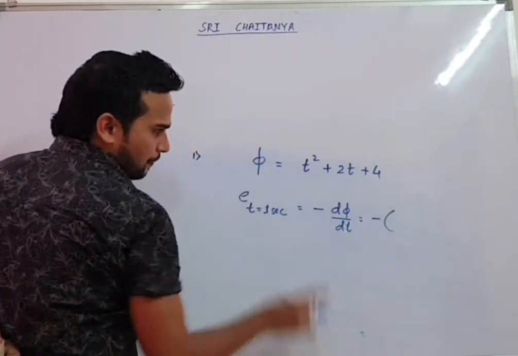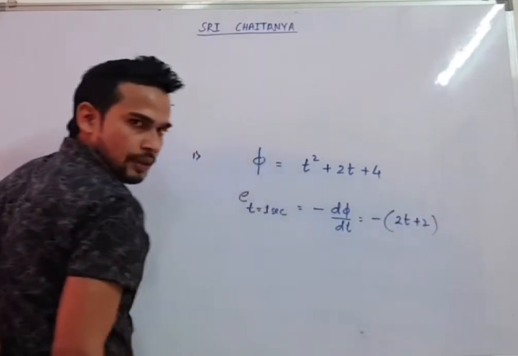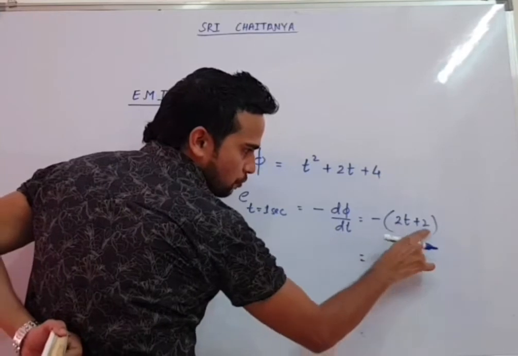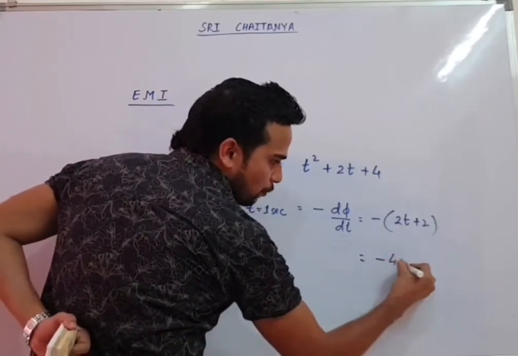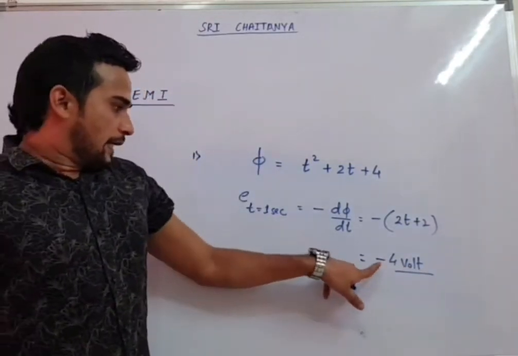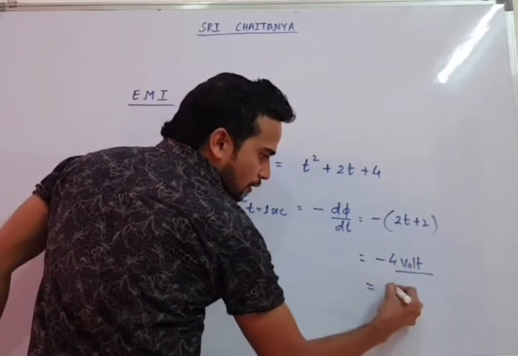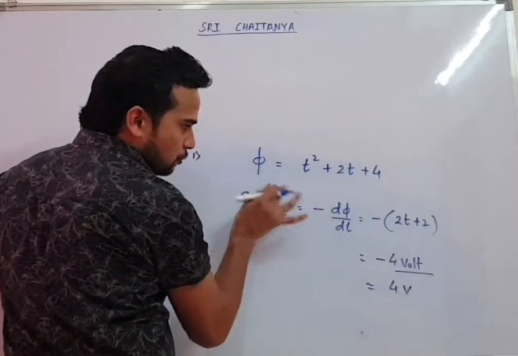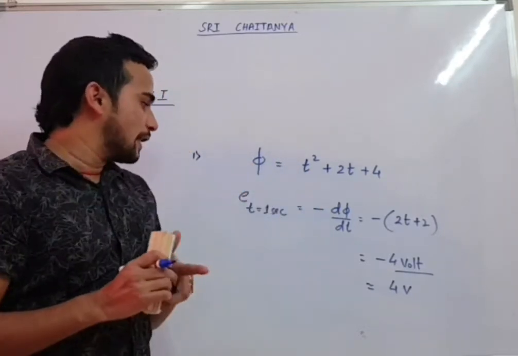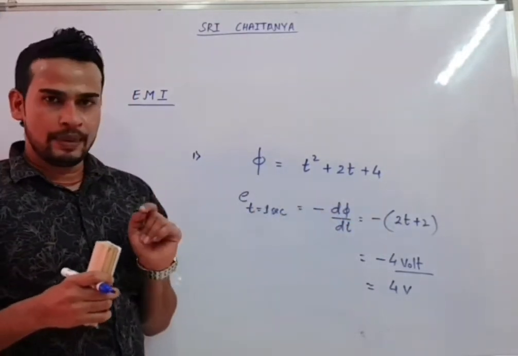You can differentiate it, which will give you 2t plus 2. When they are asking t equal to 1 second, you put t equal to 1, so 2 plus 2 becomes 4. So minus 4 volt will be our answer. If minus is not there, you can also write the magnitude depending on the option, or go with 4 volt. So this is the first question where they give you flux depending on time. They ask you to find the instantaneous EMF: differentiate the flux, put the value of time, and the EMF will come.